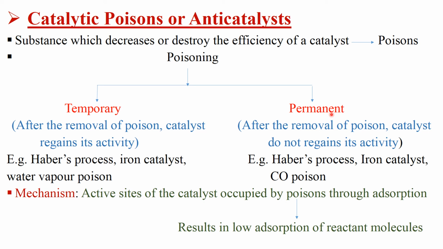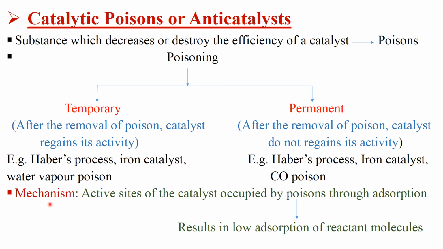But in permanent poisoning, what happens? After the removal of poison, the catalyst does not regain its activity. Even if we remove the poison, the catalyst does not become active again. For example, in Haber's process, iron is the catalyst and the permanent poison is CO; carbon monoxide is a permanent poison. It means if we add CO during Haber's process, the iron catalyst stops working or its activity decreases.